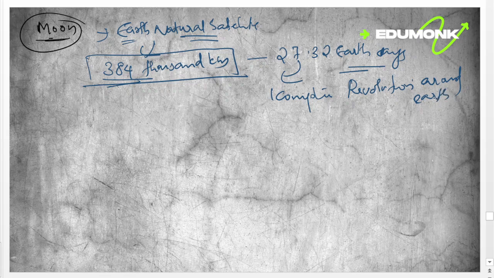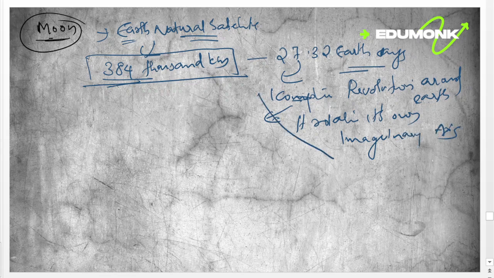In the same way, it rotates on its own imaginary axis.